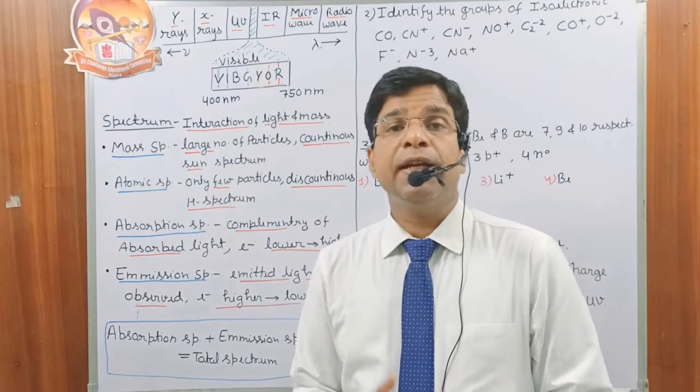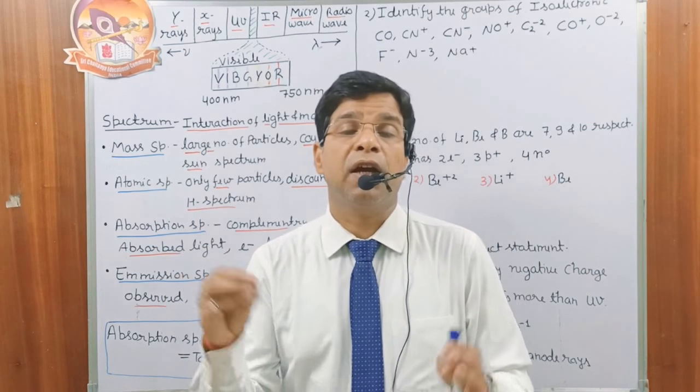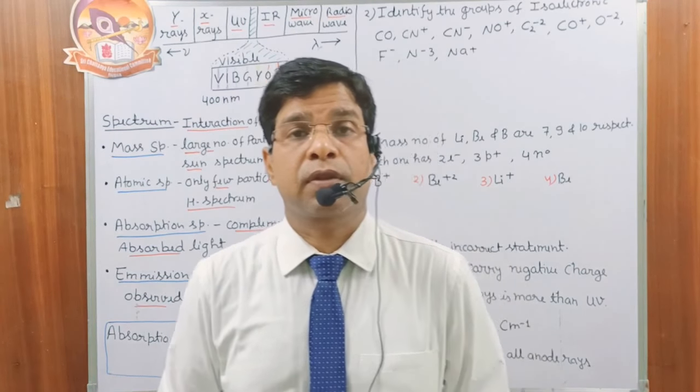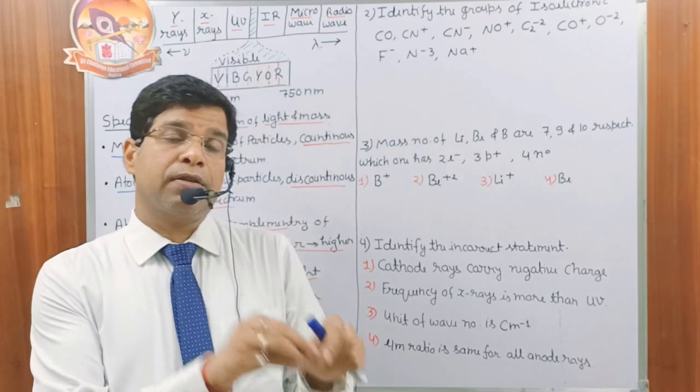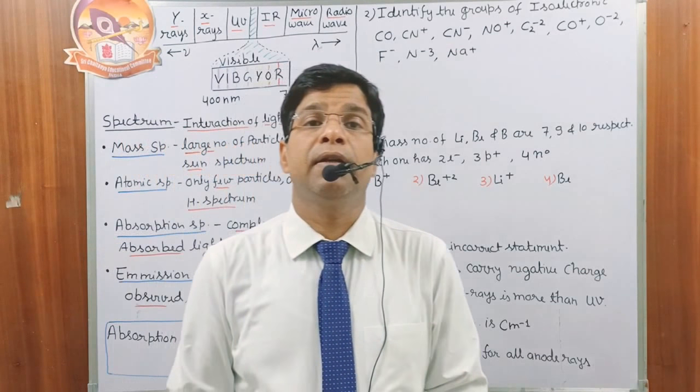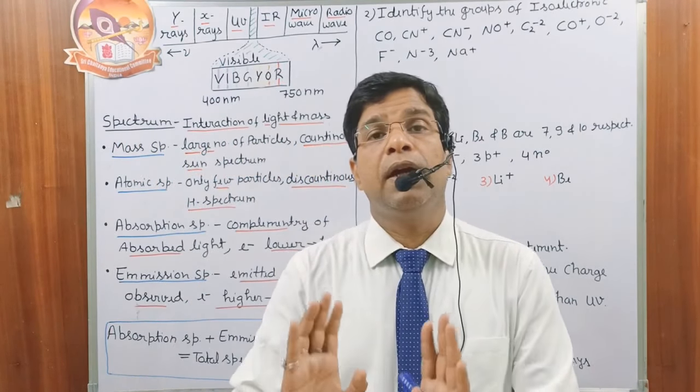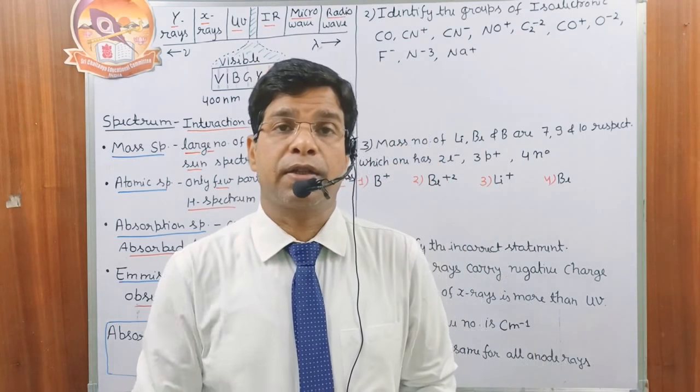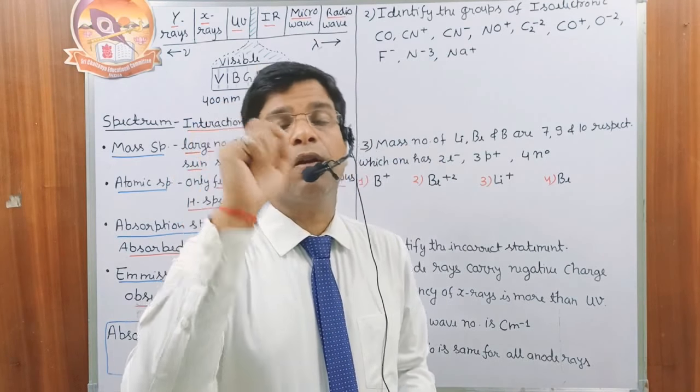Then the absorption spectrum. Whenever light falls on the surface, some electrons absorb the light in the lower state and they transfer to the higher state by absorbing a particular wavelength.